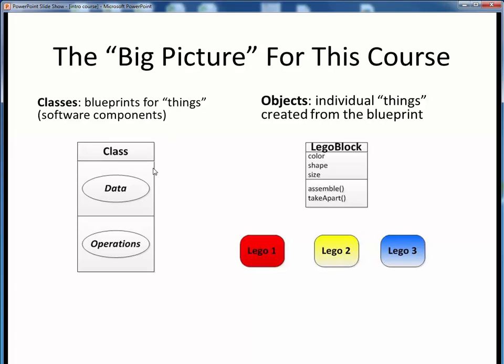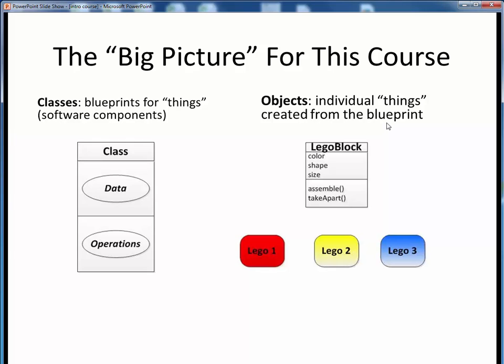Classes bundle together the data which describes some real-world thing and all of the operations that real-world thing can do. Classes are like the molds which we might use to create individual Lego blocks. Objects, by contrast, are the individual items that we might stamp out using our class blueprint. They are all fundamentally the same, but they probably have their own individual differences.